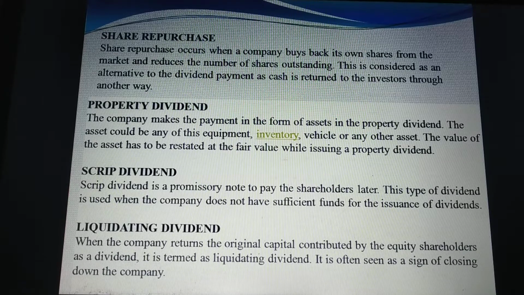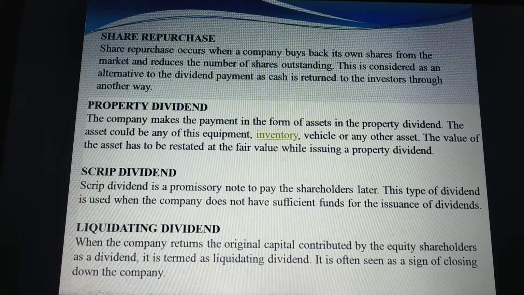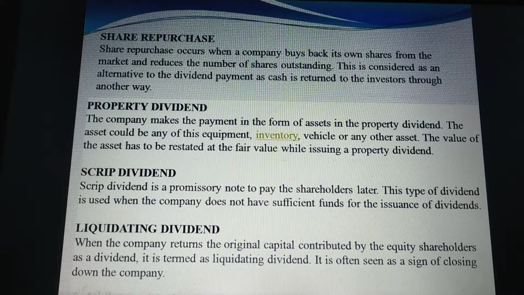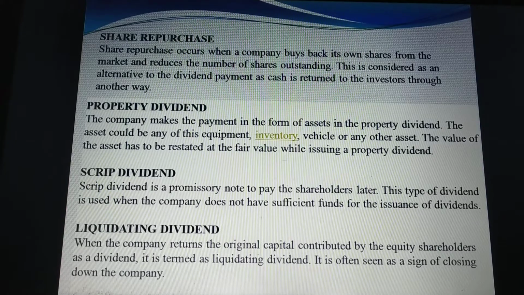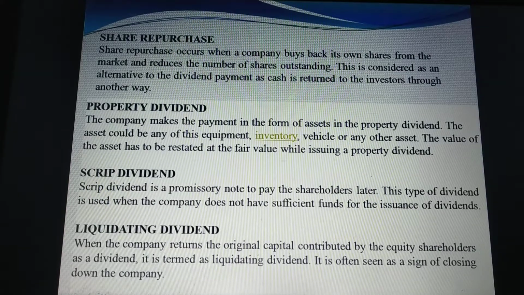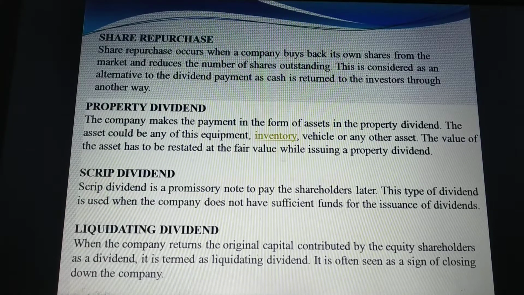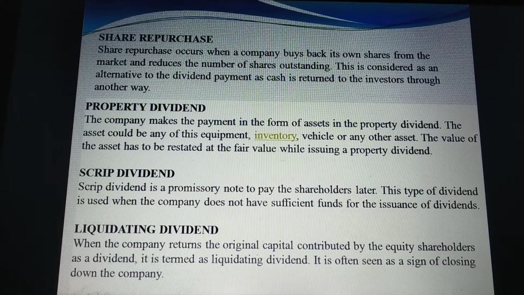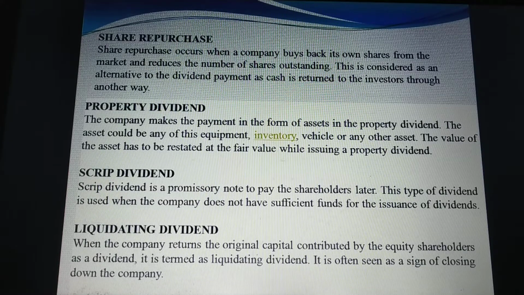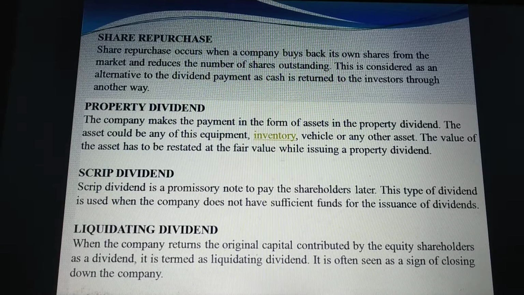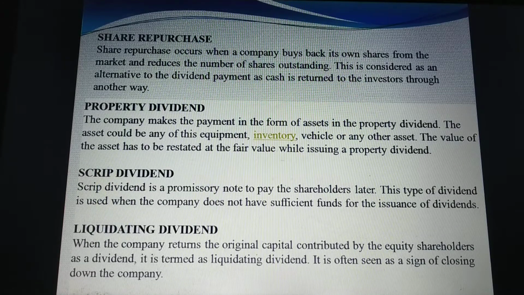Share repurchase occurs when a company buys back its own shares from the market and reduces the number of shares outstanding. This is considered an alternative to the dividend payment, as cash is returned to the investors through another way. Fourth, property dividend. The company makes the payment in the form of assets in the property dividend. The assets could be equipment, inventory, vehicles, or any other assets. The value of the assets has to be restated at fair value while issuing a property dividend.